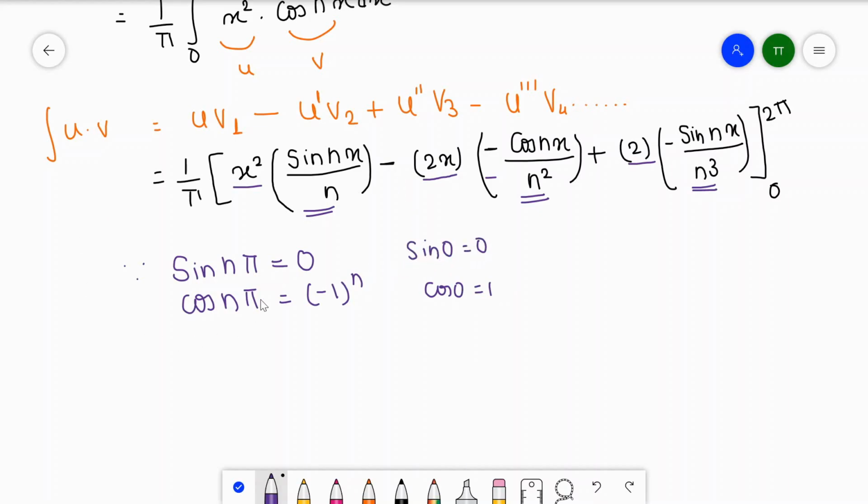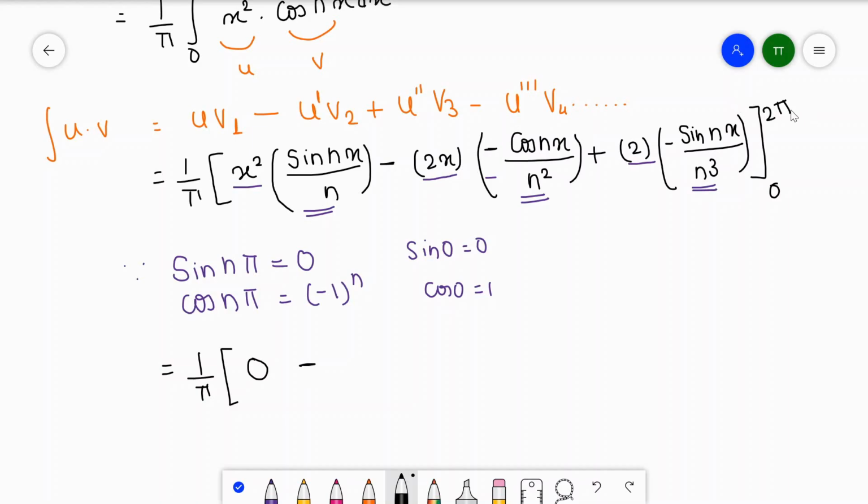Okay, so let's put the upper limit. First we write 1 upon pi, and we have to put the limit 2 pi over this part, that is sine nx. With x equal to 2 pi, it gives sine 2n pi, and sine 2n pi, like sine n pi, will be 0, so your first term will be 0.